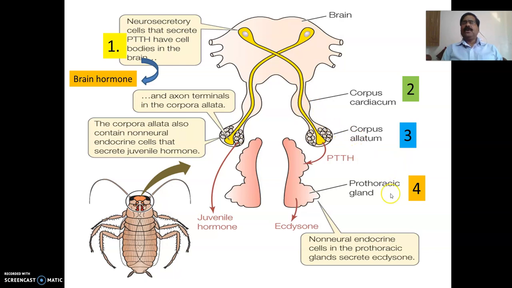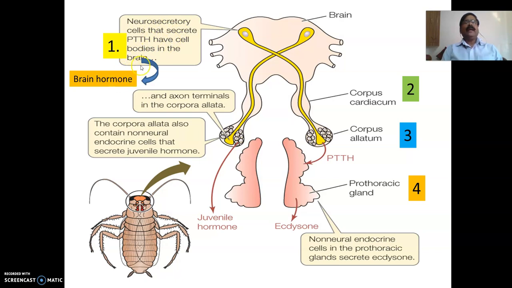Then the fourth organ is the prothoracic glands. These are also paired glands, existing in the prothoracic region, and these glands are not associated with the central nervous system; they are independent. Coming to the various hormones secreted by these organs, the neurosecretory cells existing in the brain secrete brain hormone.